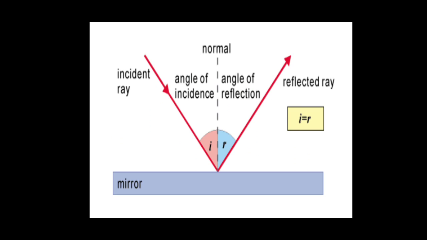So, here's a simple image that shows how the reflection of light occurs. Whenever light falls on an object, that is known as the incident ray, and after hitting the object it gets bounced back, that is known as the reflected ray.